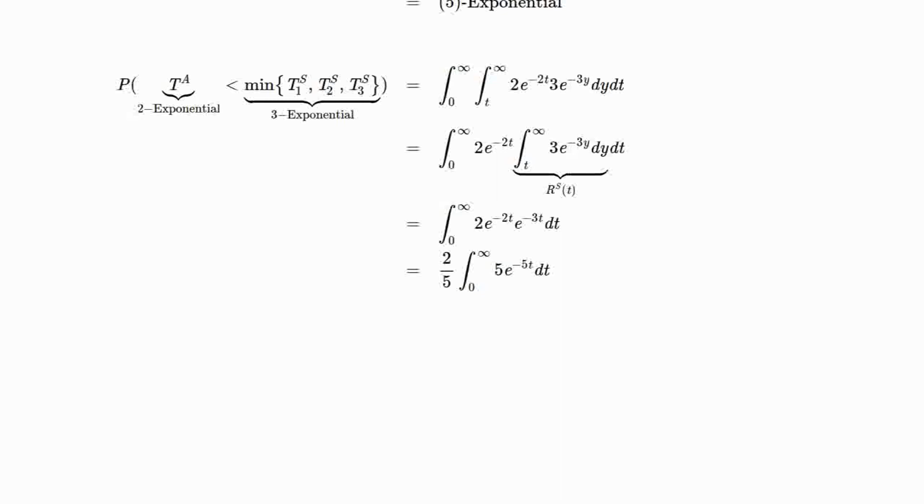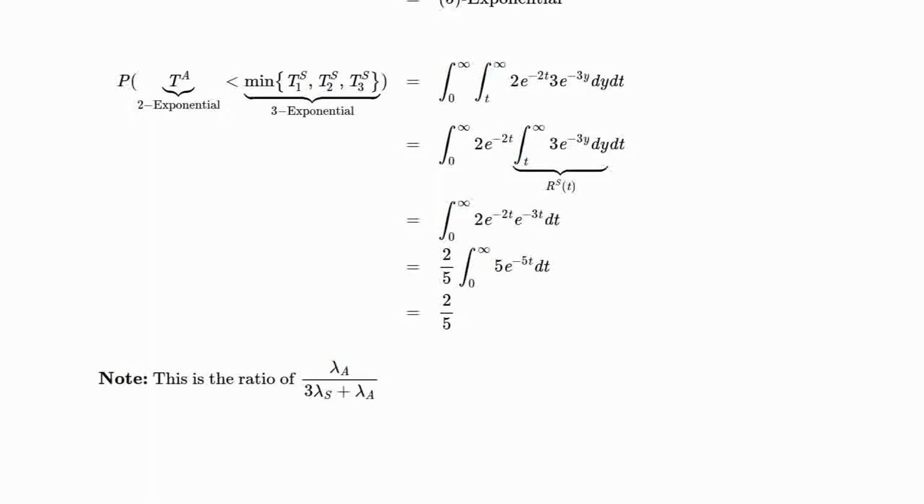And then we could multiply and divide by 5 to get 2/5 the integral from 0 to infinity of 5e to the minus 5t dt. But this integral is just integrating over the 5 exponential PDF, and so it's 1. So the answer is 2/5. The last thing to note is that this 2/5 is the ratio of the rate of the increase, i.e. going to state 5, over the rate of doing anything that's changing states, which is what you would expect when you have a Markov chain.